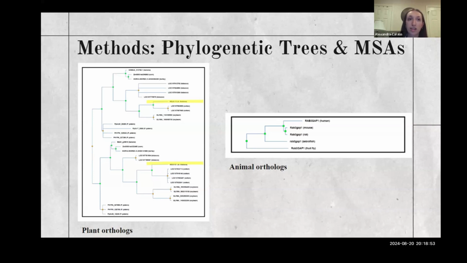So essentially it is less evolved in structure and function than many of the more developed angiosperms, which include monocots and dicots. And then we also included sequences of animal orthologues, so we can compare the human sequences to the plant sequences and see what similarities or differences there are between either subfamily.